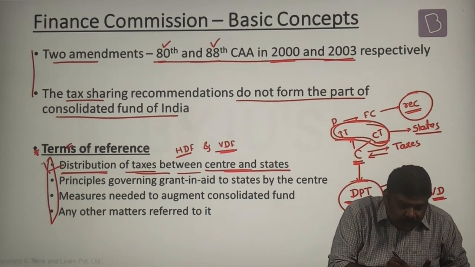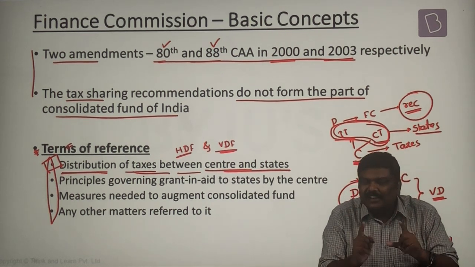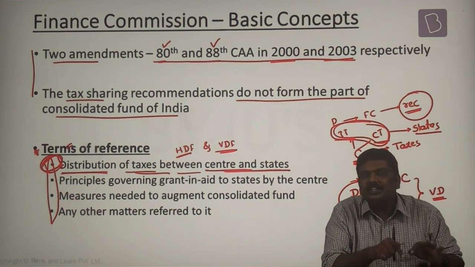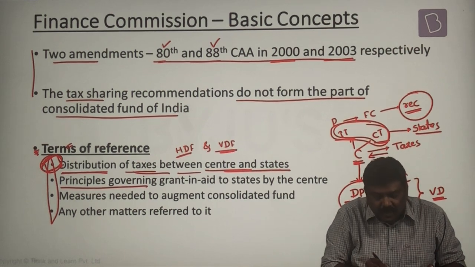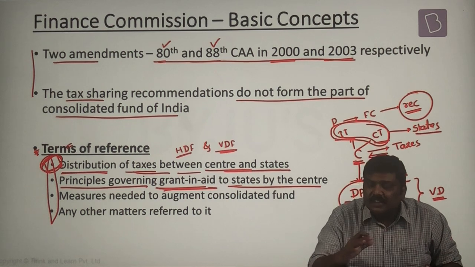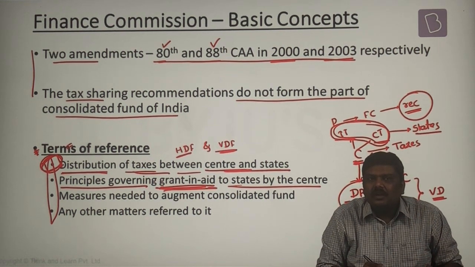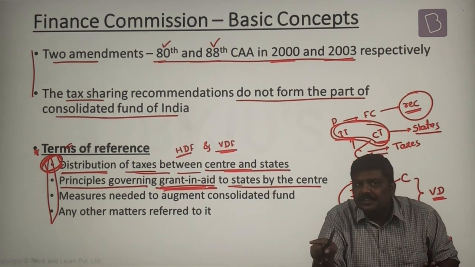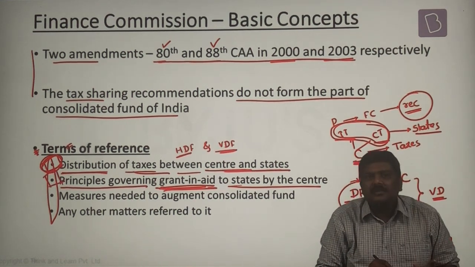This is the most important term of reference of a Finance Commission. And most of the time, the discussion related to the Finance Commission will be centered around this concept only. Apart from this, what are the principles which are going to govern the grants in aid to the states by the center? There are various grants given by the government. One type of grant is grant in aid. What should be the principles based on which the center shall give the grants in aid to the states? That will be given by the Finance Commission.